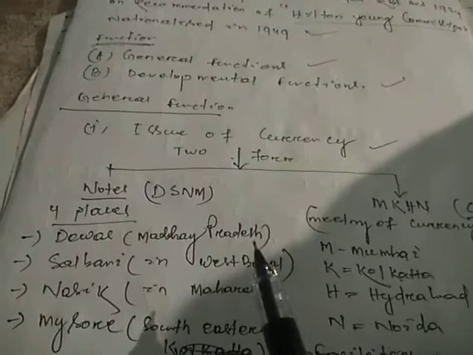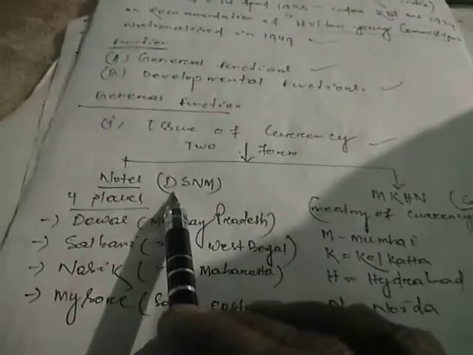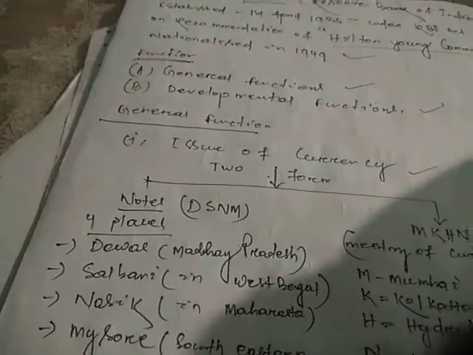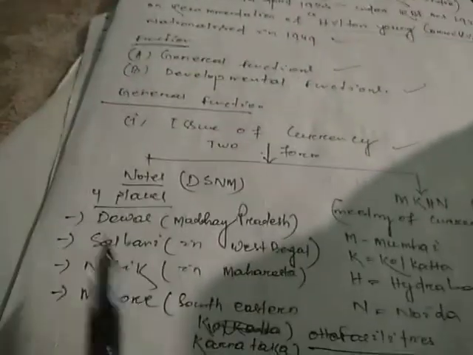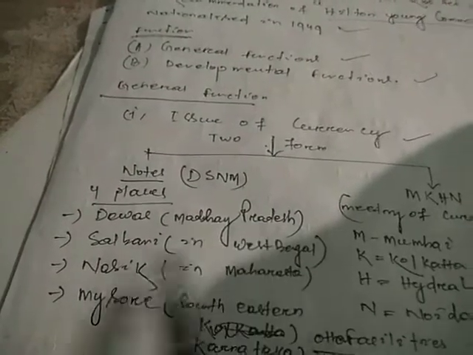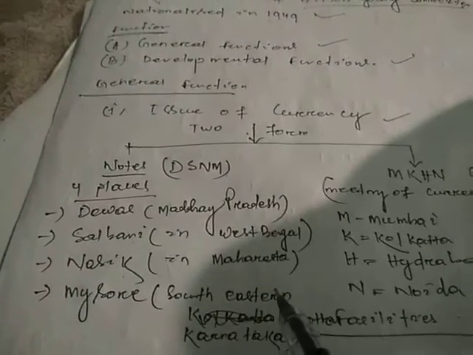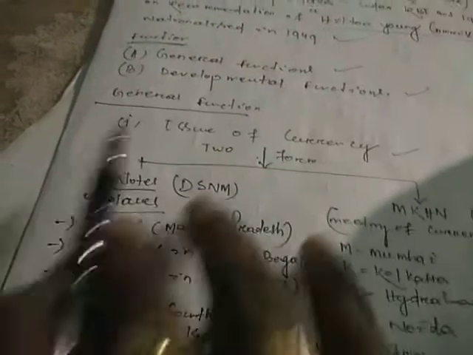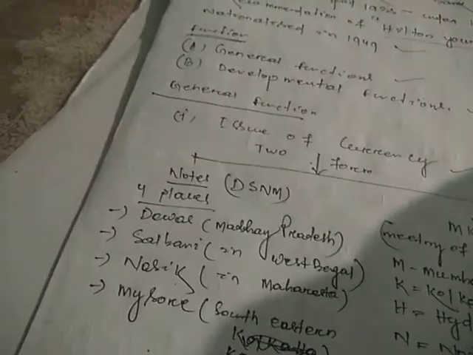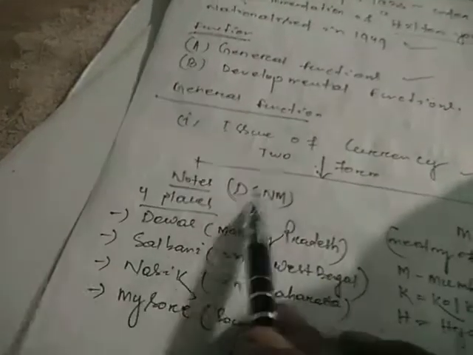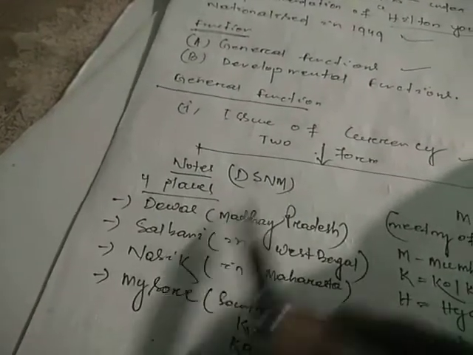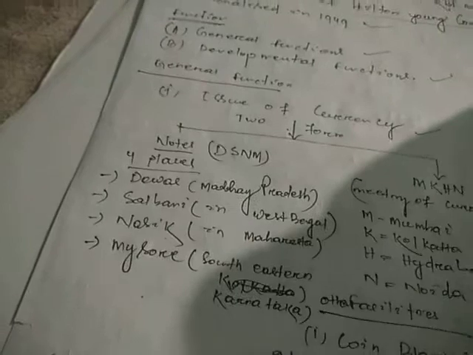As you know, for notes form you have to remember DSNM. Notes are especially printed at 4 places in our country: Dewas in Madhya Pradesh, Salboni in West Bengal, Nasik in Maharashtra, and Mysore in southern Karnataka. So from these 4 places notes are printed, right? DSNM: D for Dewas, S for Salboni, N for Nasik, and M for Mysore. Notes are printed there, and coin is printed by the Ministry of Finance, not by the RBI.